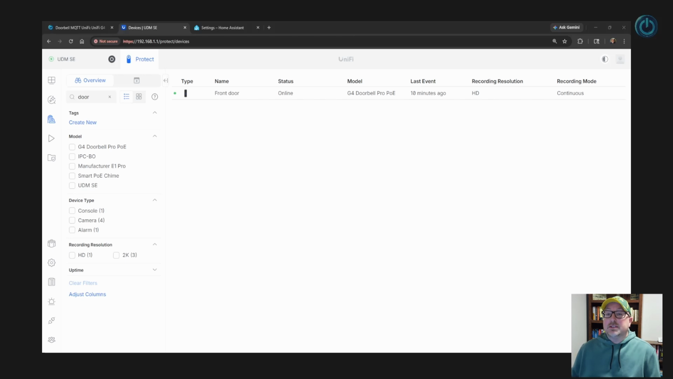First, we need a few things. UniFi Protect with UniFi G4 Doorbell Pro, Home Assistant with the UniFi Protect integration, the doorbell recovery code, and SSH enabled on the doorbell.